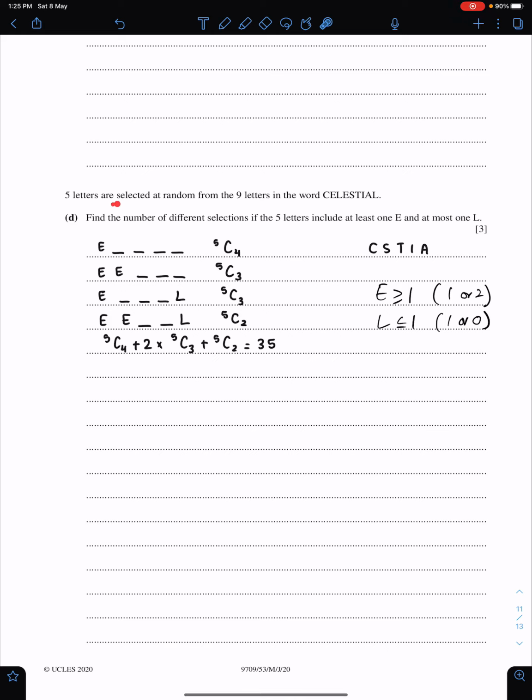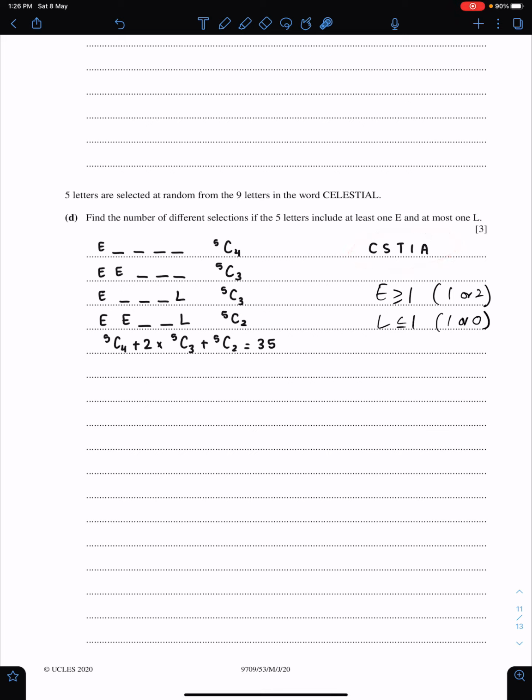5 letters are selected at random from the 9 letters in the word. Part D. Find the number of different selections if the 5 letters include at least one E, meaning E is greater or equal to 1, and at most one L, meaning L less than or equal to 1. Since there are two E's, we can have one E or two E's, and we can have one L or no L. This is the restriction, and these are the remaining 5 letters.